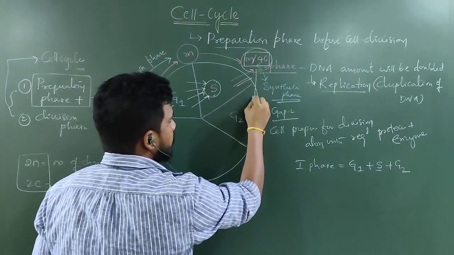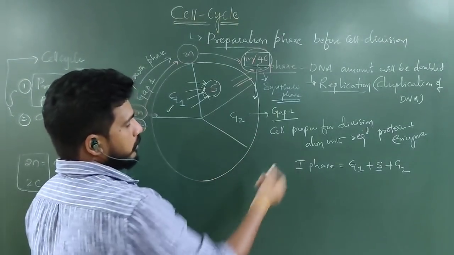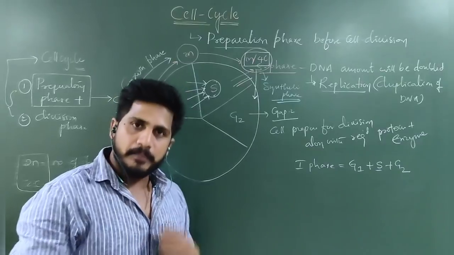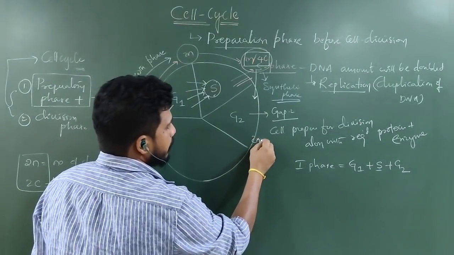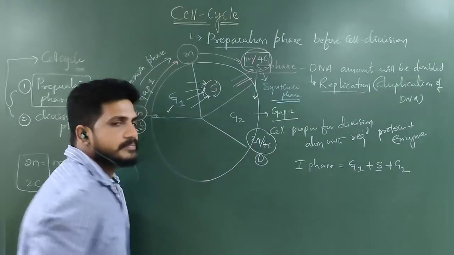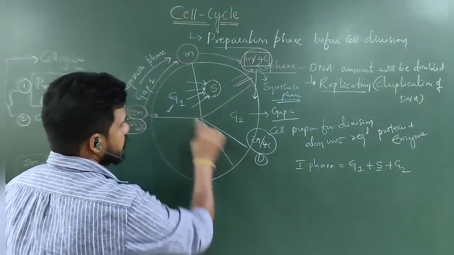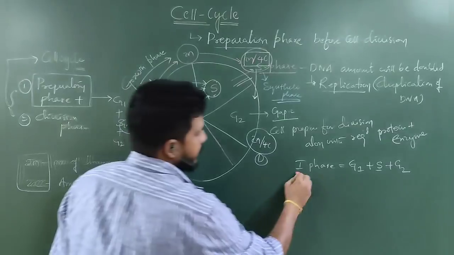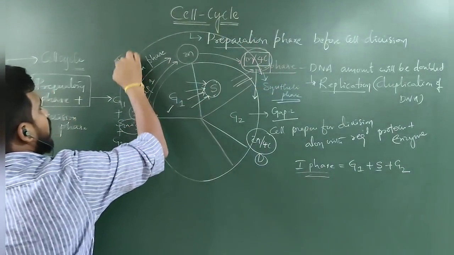So 2n by 4c will enter into G2. In G2, all enzymes and proteins will be getting ready. Then 2n by 4c is ready for division. So during division, what happens? These all three together are called interphase. That's why from here to here, this is I phase.